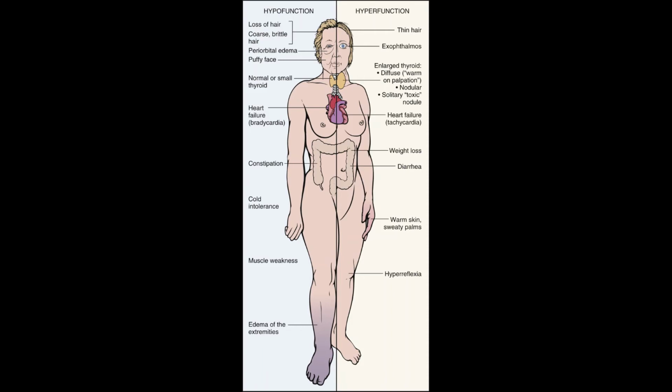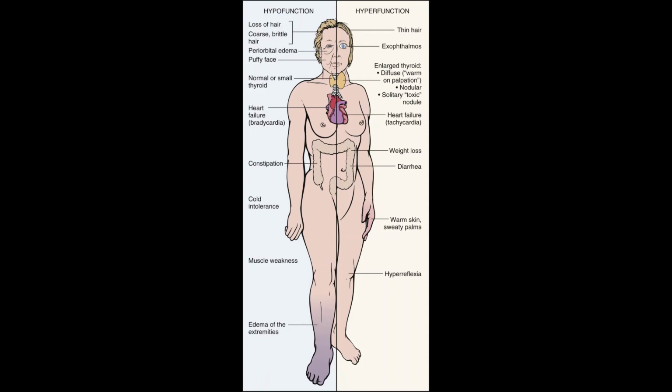Weight loss, diarrhea, heat intolerance, they feel too hot. You see that the hand being pointed to is pink. It is red, trying to get rid of excess heat. They have warm skin, sweaty palms, and they have hypermobility, not only of the joints themselves, but also in the reflexes. They may have spasming or jerky movements.